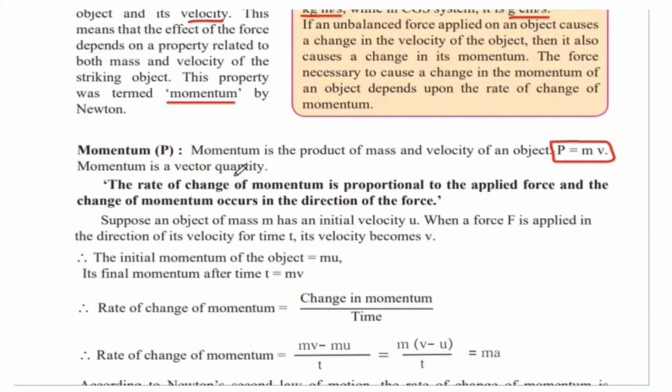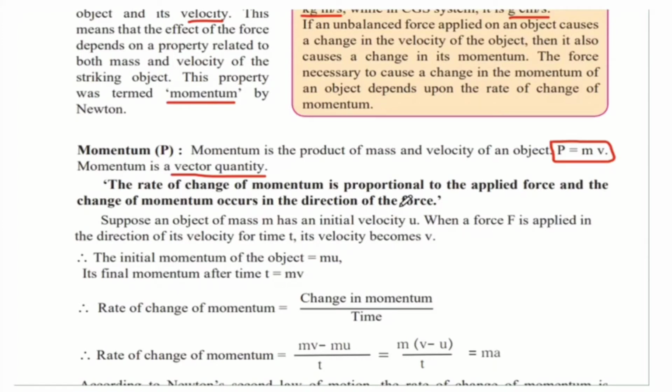Momentum is a vector quantity. If you remember, vector quantities depend on the direction as well. So, momentum depends on the direction of the motion of the object. Therefore, momentum is a vector quantity. The rate of change of momentum is proportional to the applied force, and the change of momentum occurs in the direction of the force.